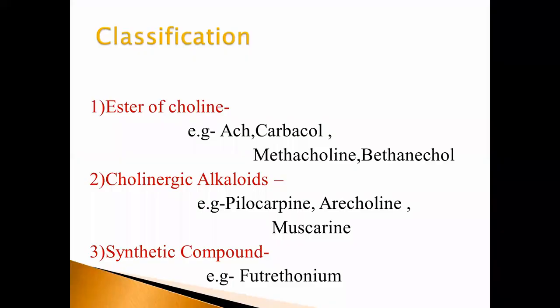Then their classification: they are classified into 4 classes. First, esters of choline, for example acetylcholine, carbachol, methacholine, bethanechol. Second, cholinergic alkaloids, for example pilocarpine, arecoline, muscarine. Third, synthetic compounds, for example pyridostigmine.